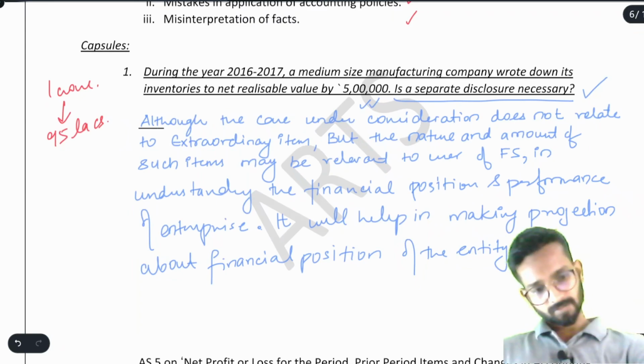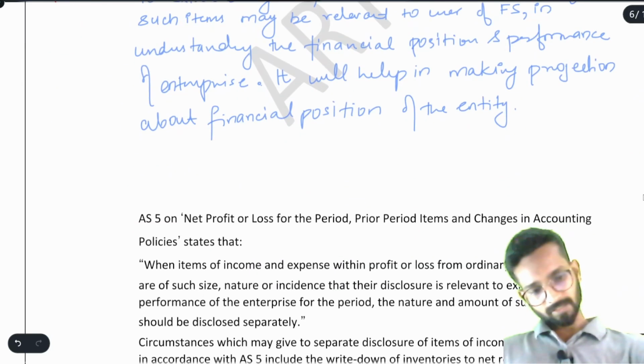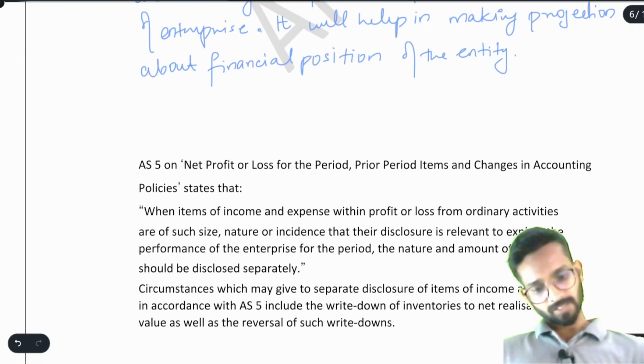Simple enough. So you can say that again the same thing,